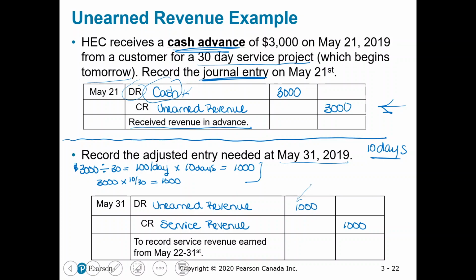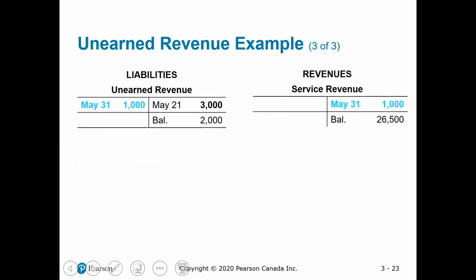Okay, we look at the T accounts for this example. Here's what we'll see. Our unearned revenue, the liability, we recorded the amount when we received the cash. Now we're recognizing $1,000 of the revenue. So this $2,000 is what we still owe. So we still owe 20 days in the contract at $100 a day, which gets us to $2,000.